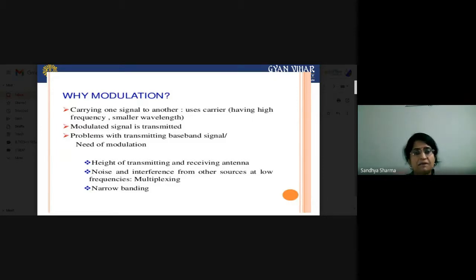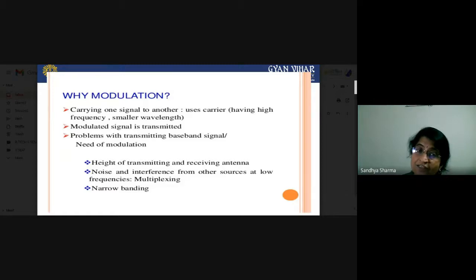So if you are applying multiplexing in a communication system, what will happen there? There is a problem. What type of problem are you facing? There will be a problem of intermixing. So now what is the solution? If you don't want to intermix your signals, what do you have to do? You have to do the modulation.